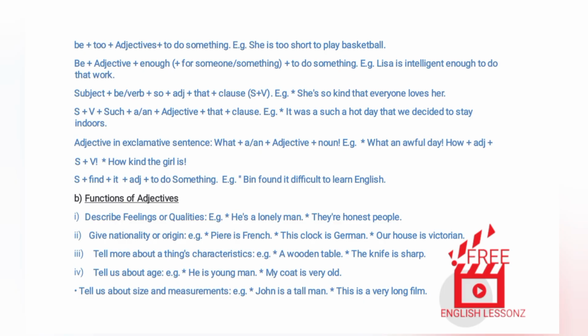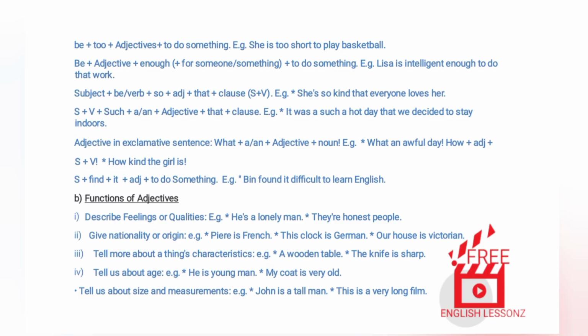Adjective in exclamative sentence. What plus a/an plus adjective plus noun. Example. What an awful day. How plus adjective plus S plus V. How kind the girl is. S plus find plus it plus adjective plus to do something. Example. Bin found it difficult to learn English.